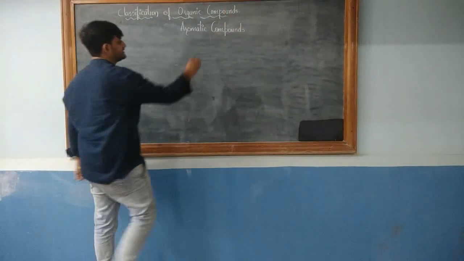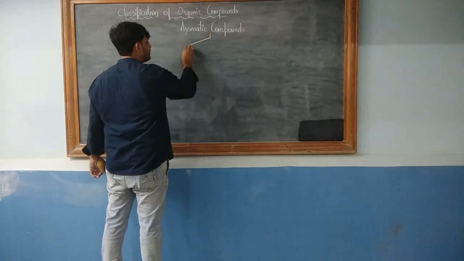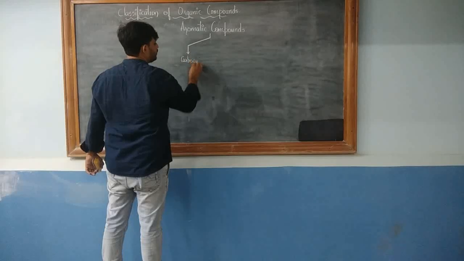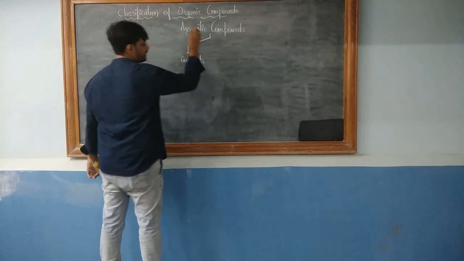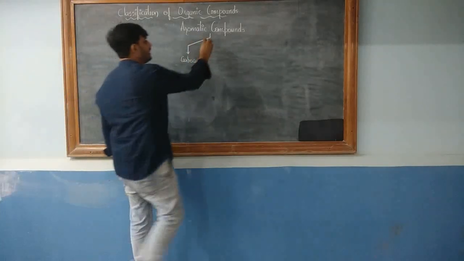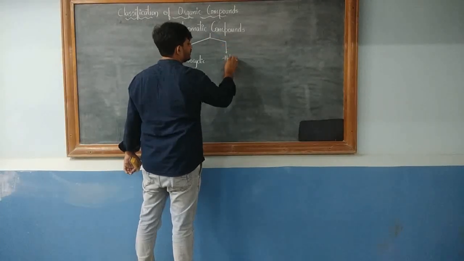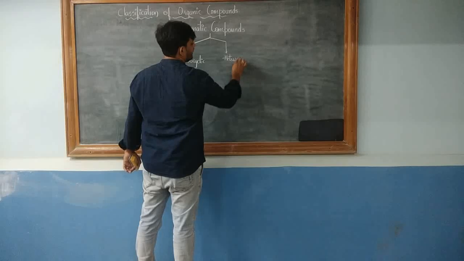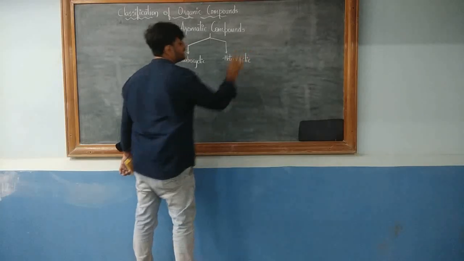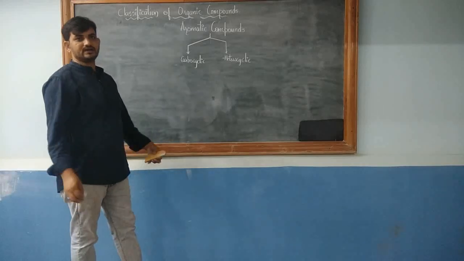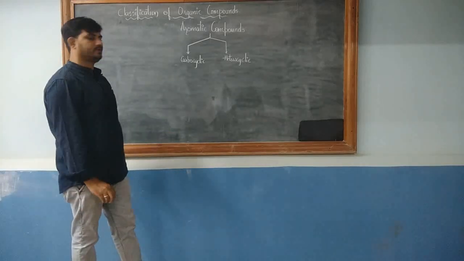Aromatic compounds, as I said here, can further be classified into carbocyclic aromatic compounds, where the ring is made up of only carbon atoms, and heterocyclic aromatic compounds. What are heterocyclic aromatic compounds? Where the ring is made up of an atom other than carbon.